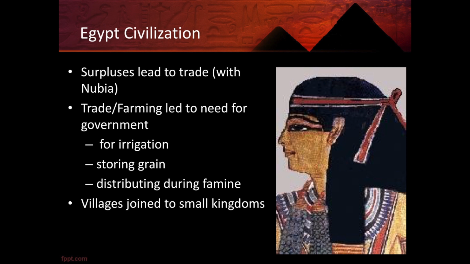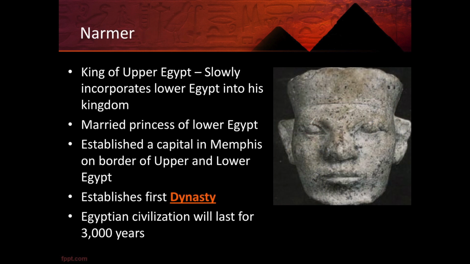And so villages started to join into larger areas, into small kingdoms, and eventually this is going to lead to Egyptian civilization. The first main Egyptian leader that we're going to talk about is King Narmer.